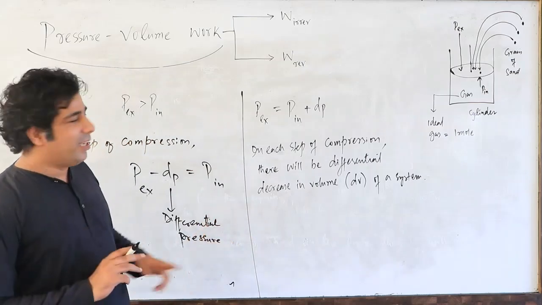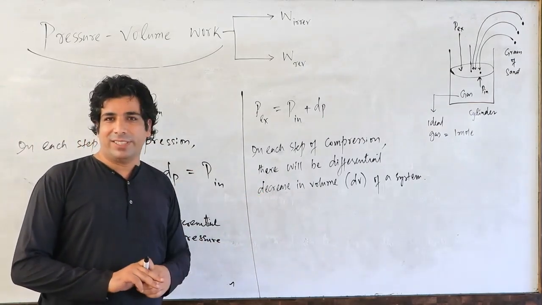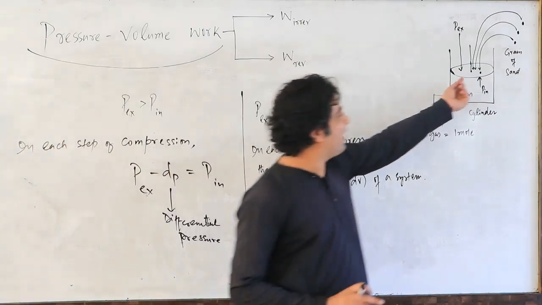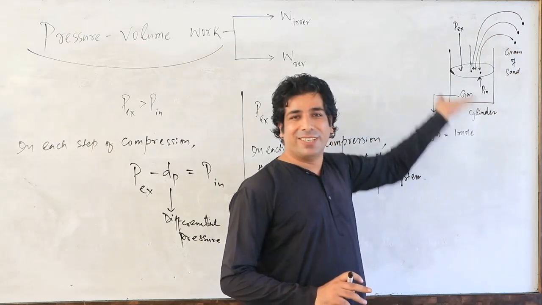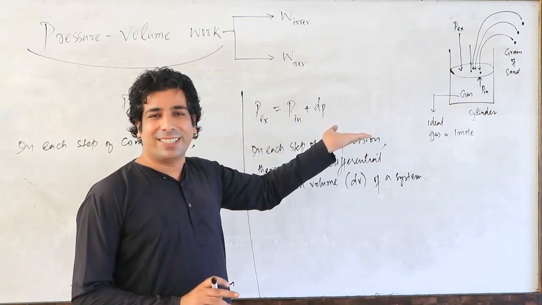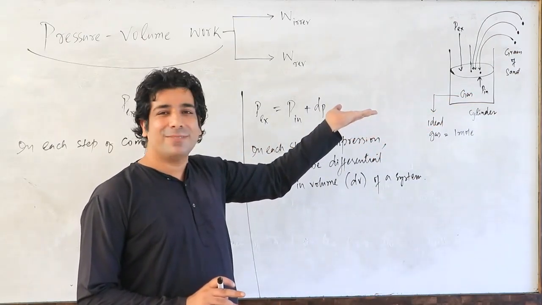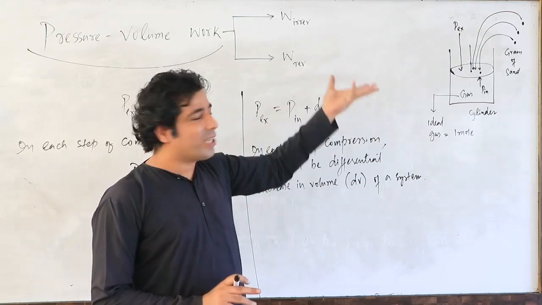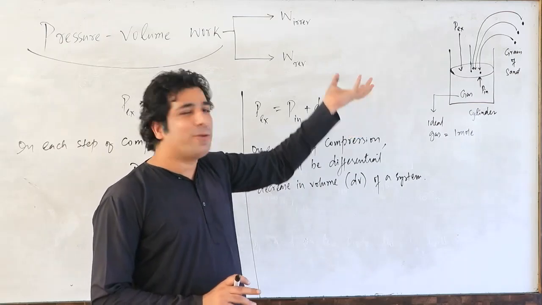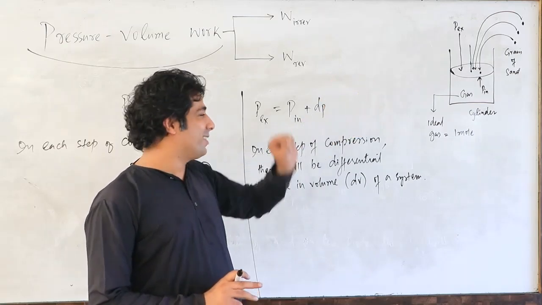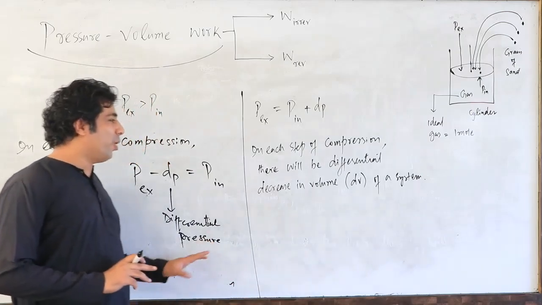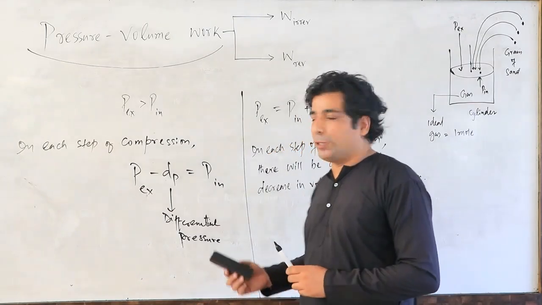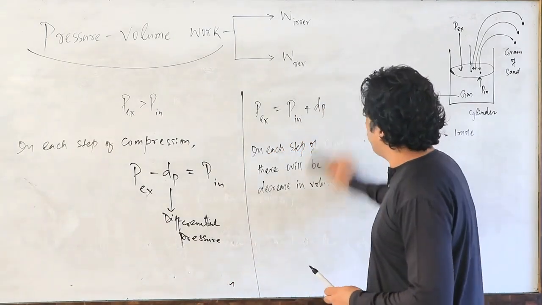Yes, and remember, such change can be reversed. You can reverse this particular change. How? If you remove the grain of sand from here, the process will be reversed. The system will expand, but expansion will also be very, very small. Yes, if you remove one more grain of sand, expansion will happen once again. So that means this process can be reversed. I hope you have understood the work of compression. Let us go for now work of expansion. Then I will combine both of them.